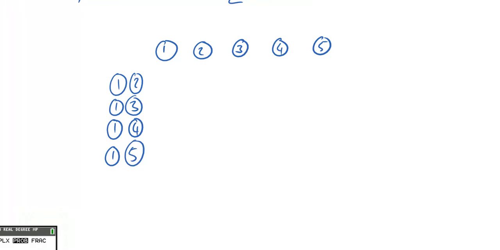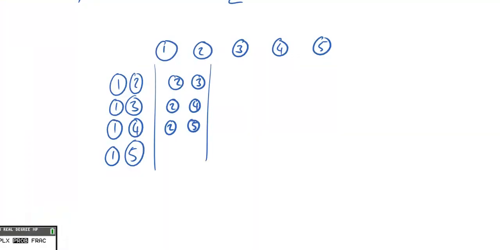Right. Okay. So what about then if we had 2 as that first number? Well, we've already picked (2,1). So I guess we're going to have (2,3), (2,4), and (2,5). Okay, so that's another 3. Let's just put these up, look, so we can keep this organized and we know what we're doing.